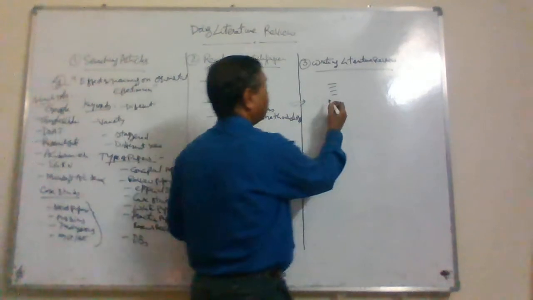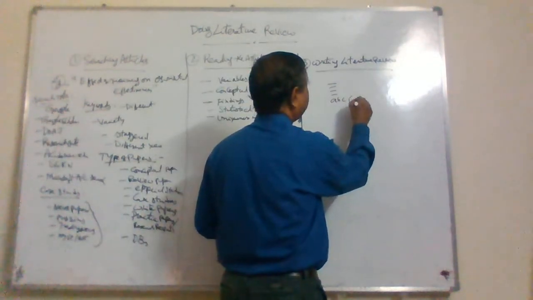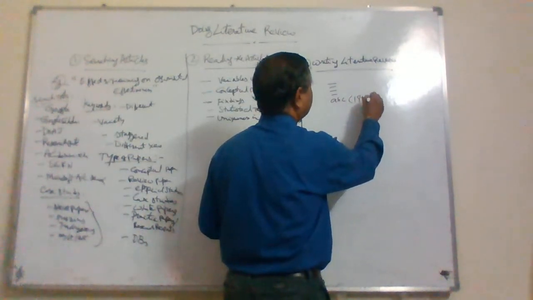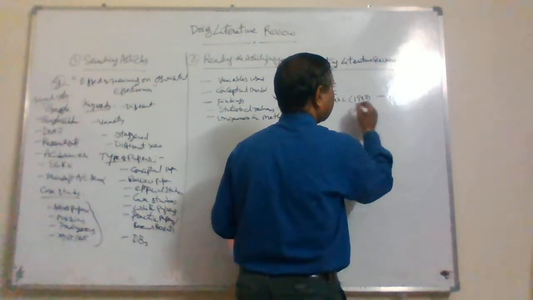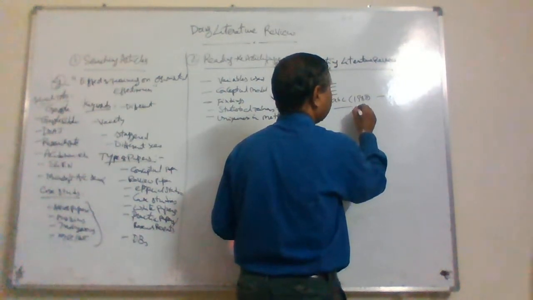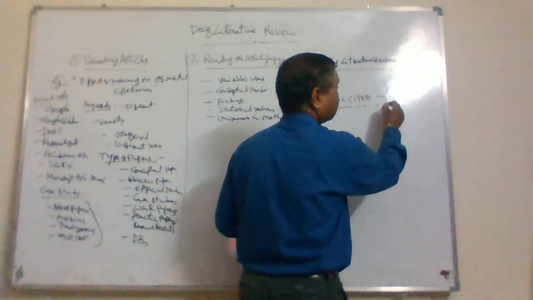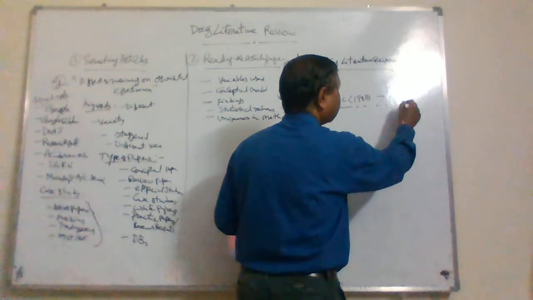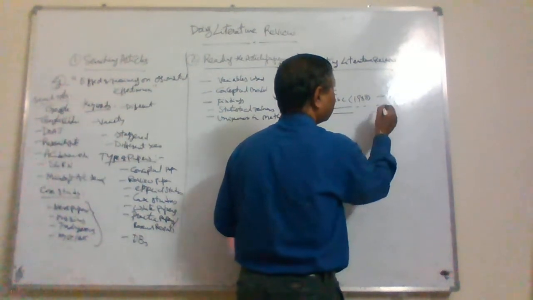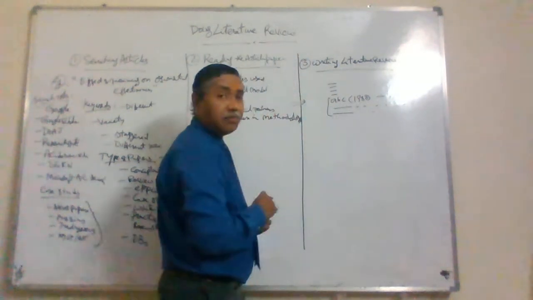For example, author ABC, year 1980: these variables are used in the conceptual model. Their research focused on finding the relationship between these variables, and the statistical techniques used in this research are so and so. This is how you write one paragraph.